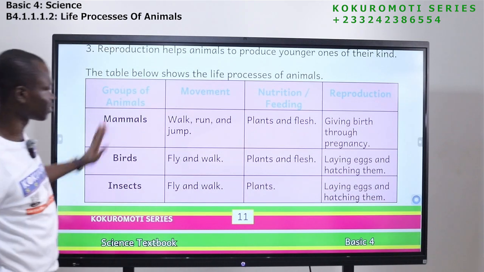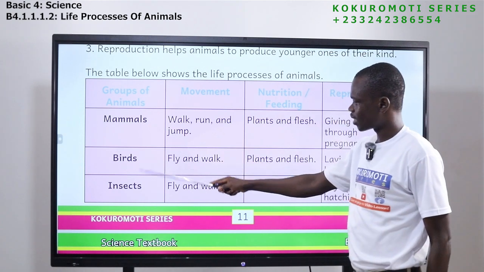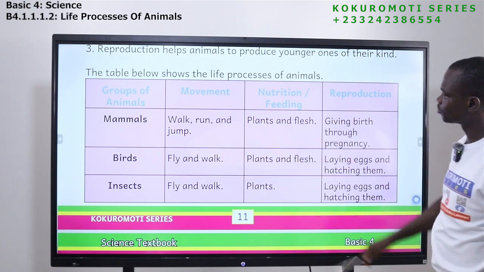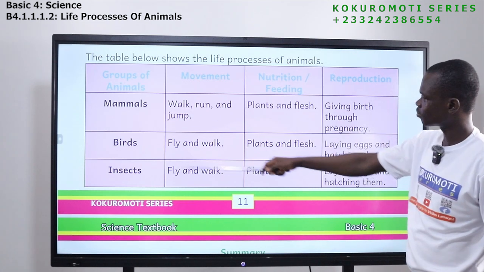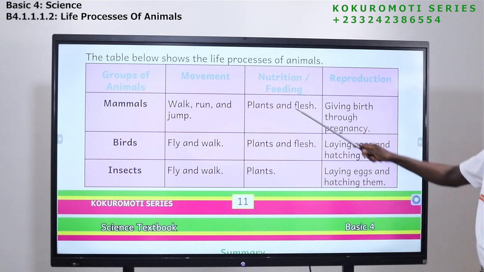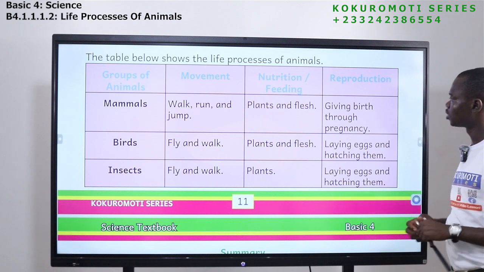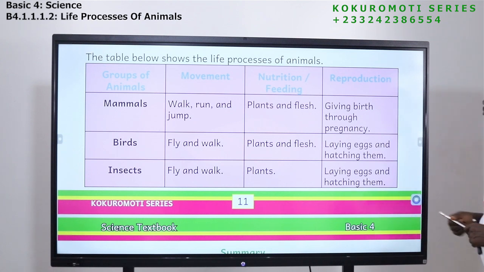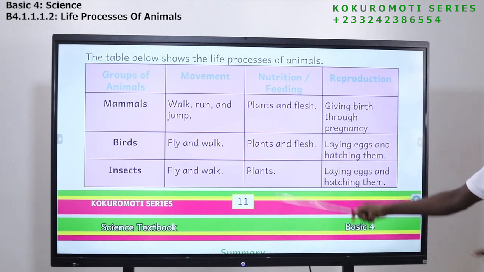Now this table summarizes everything. So groups of animals, we have mammals, birds, insects. How they move. Mammals, look at how they move. Birds, this is how they move. Insect, this is how they move. Nutrition or feeding. So this is how they are able to get food, or how they feed on plants and animals. So mammals feed on plants and flesh. Birds feed on plants and flesh, and insects feed on plants.